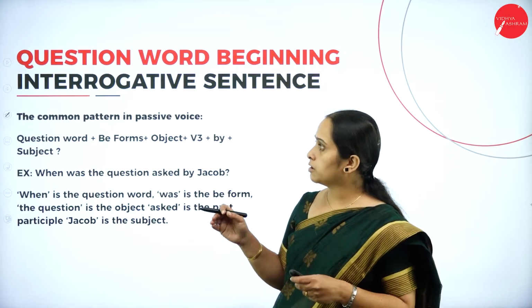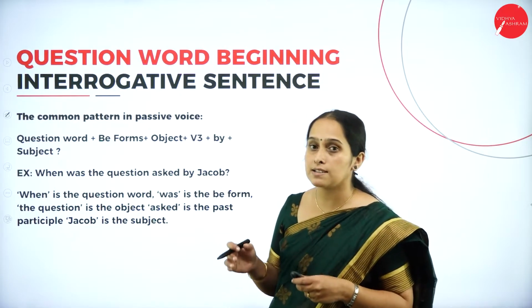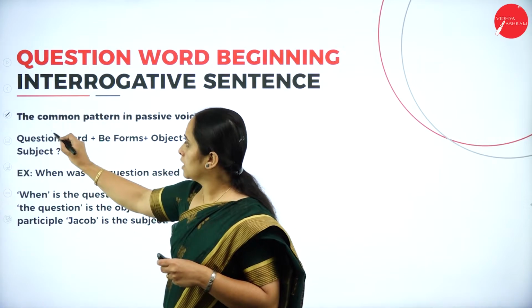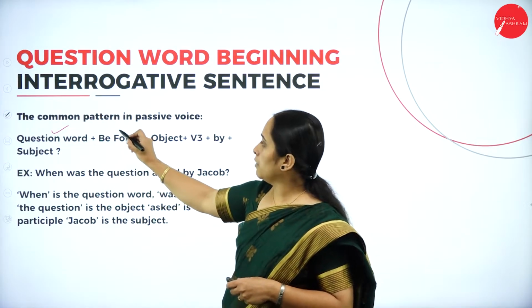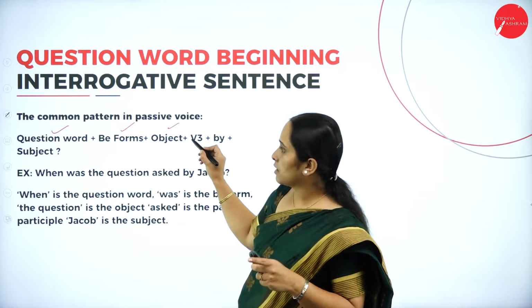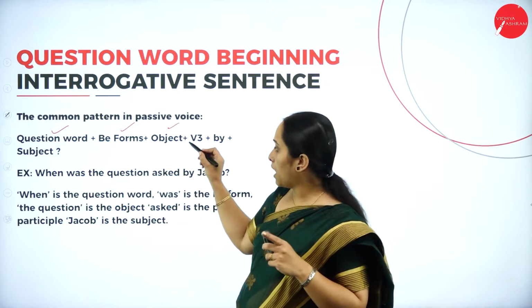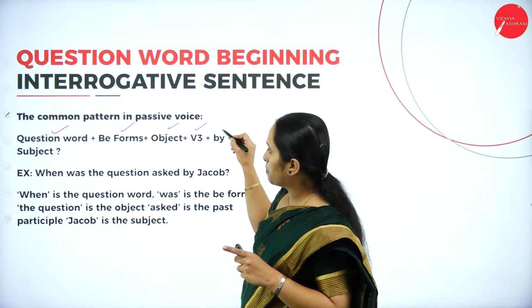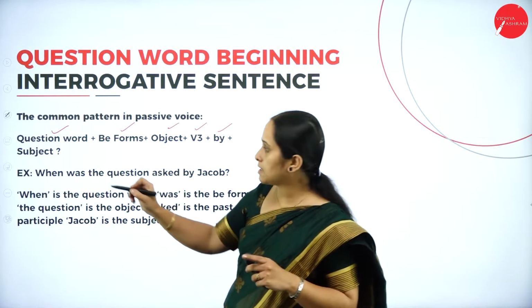Now let us look into the common pattern in passive voice. Here also: question word plus be forms plus object plus V3, that is the past participle of the verb, next, plus by plus subject.